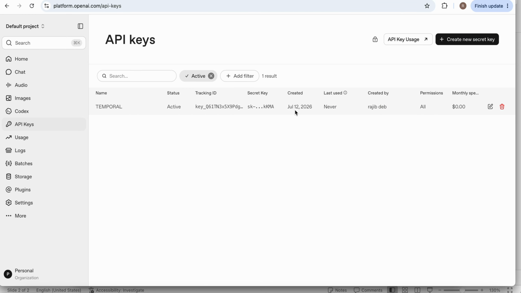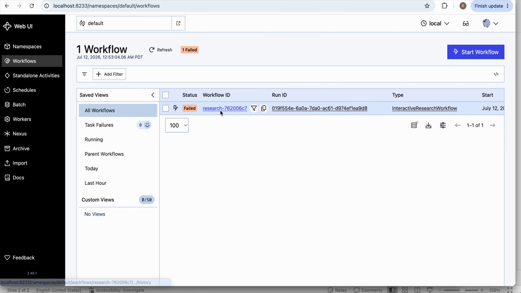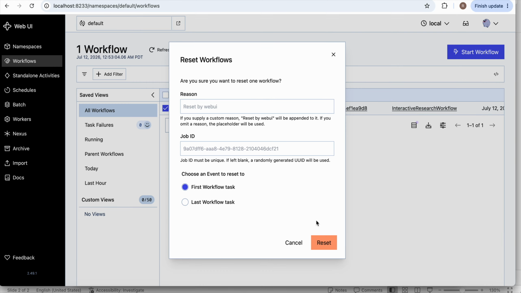Now I'll go back to my failed workflow. This is the one that failed. I will now say reset, reset first workflow task.